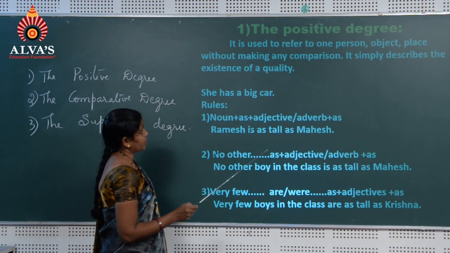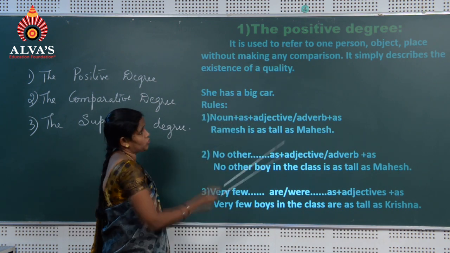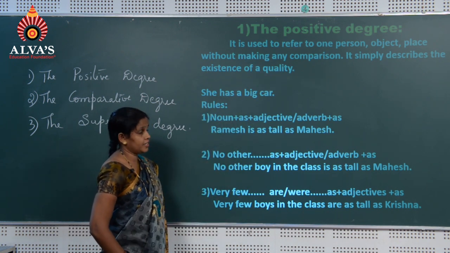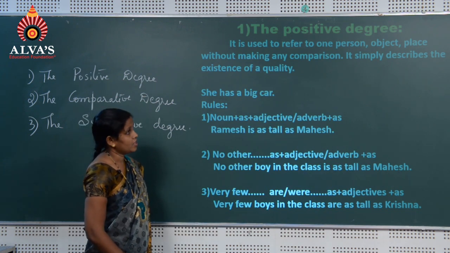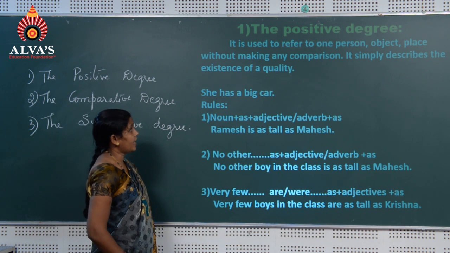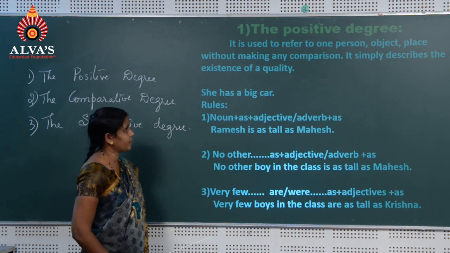The positive degree. It is used to refer to one person, object, place without making any comparison. It simply describes the existence of a quality.